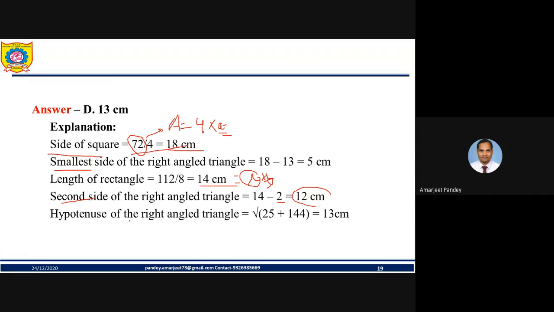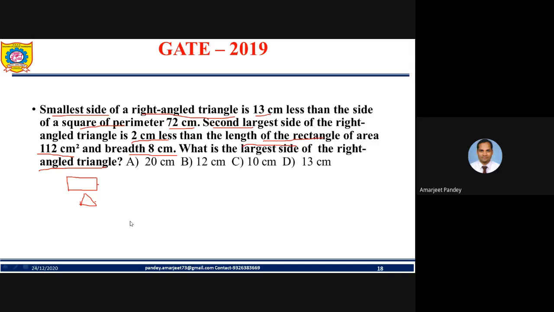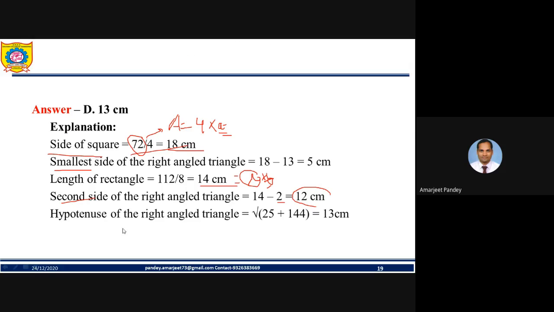Now, the question is, what is the largest side of the right angle triangle? The largest side of a right angle triangle is nothing but the hypotenuse. Please note it down: the largest side of a right angle triangle is the hypotenuse, friend.